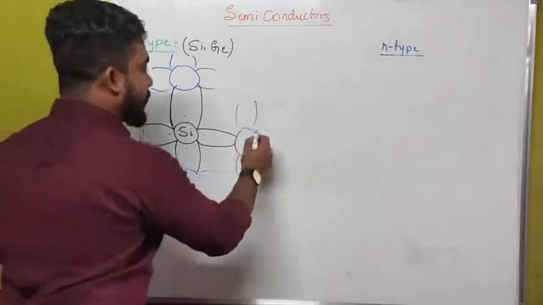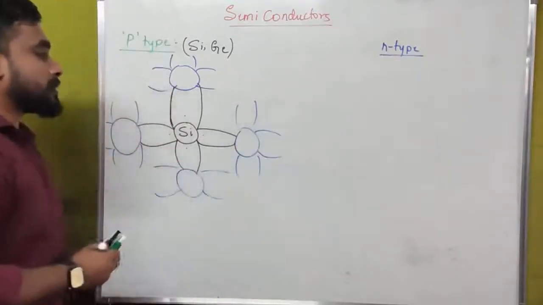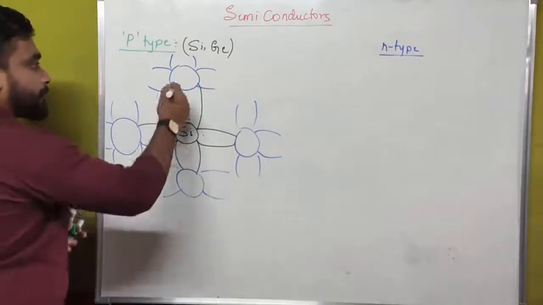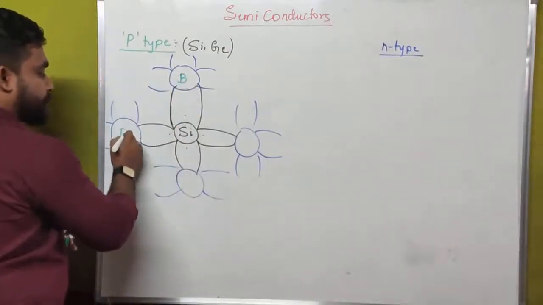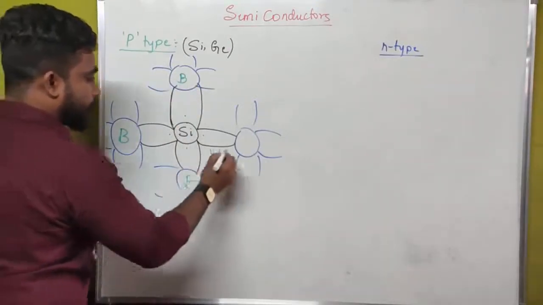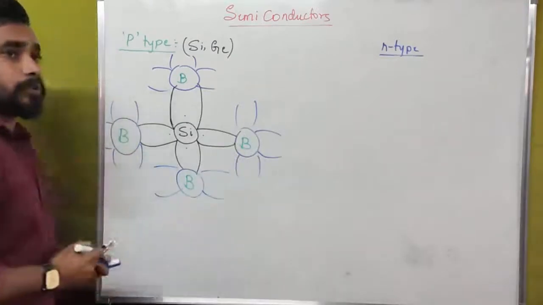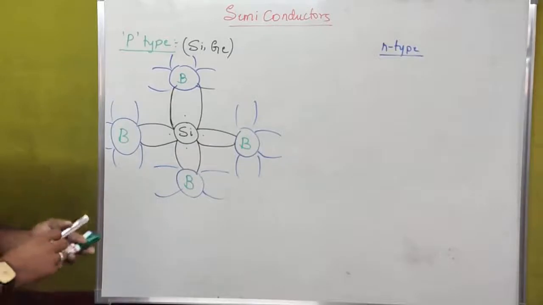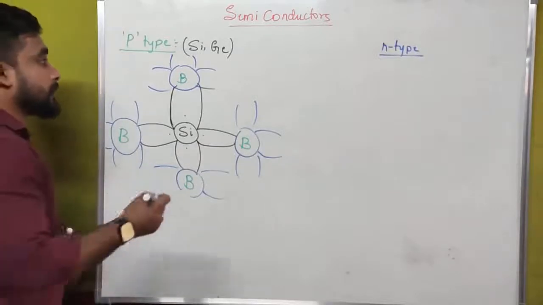The number of free electrons in the case of boron is 3. Now here the number of free electrons is 3.